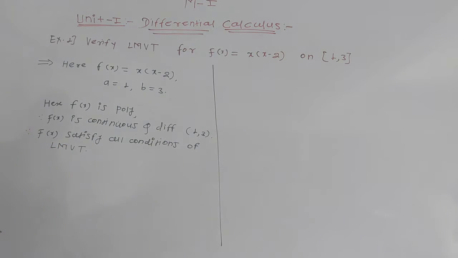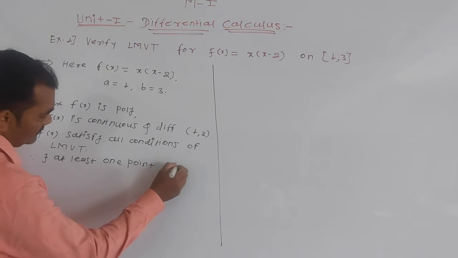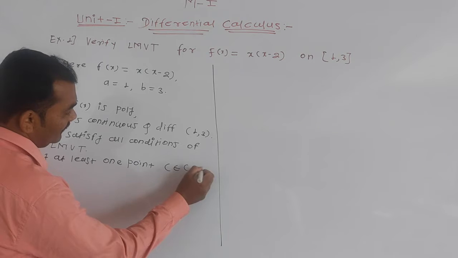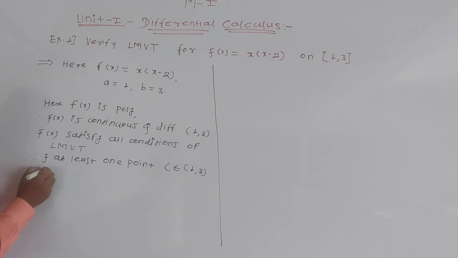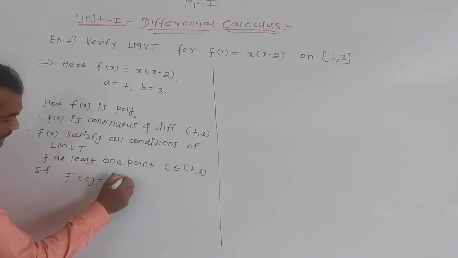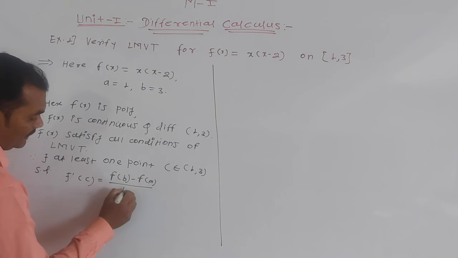Therefore, by using Lagrange's mean value theorem, there exists at least one point c belonging to this interval 1 comma 3 such that f dash of c is equal to f of b minus f of a divided by b minus a.